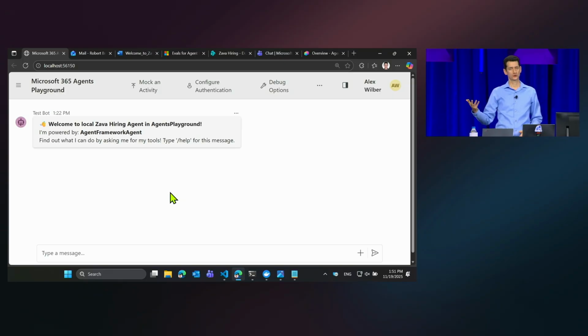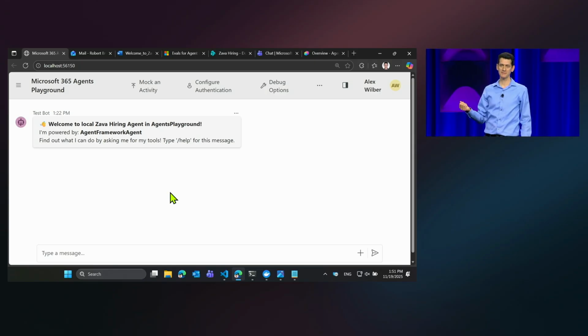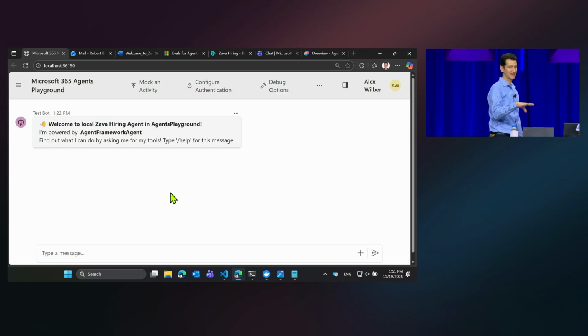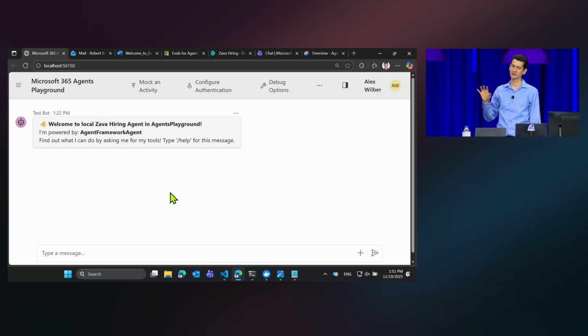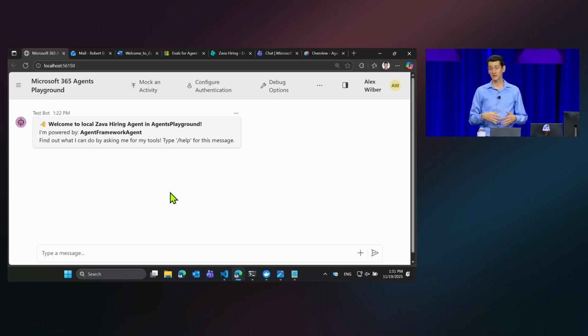Now, there's one more tool that I'm giving it. That tool is not released yet as of today. It is Windows 365 for agents. We will release that soon. I have already added it to my project. So it's not deployed in the Frontier tenant that I'm in. I had to write a few lines of code. But when we make this available publicly, you will actually not have to do that. You will just configure it just like I showed.